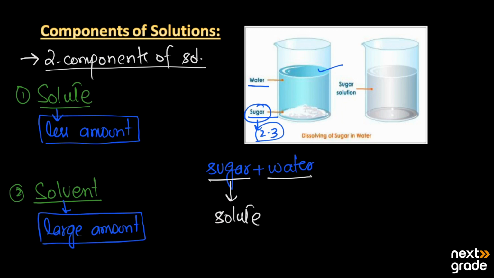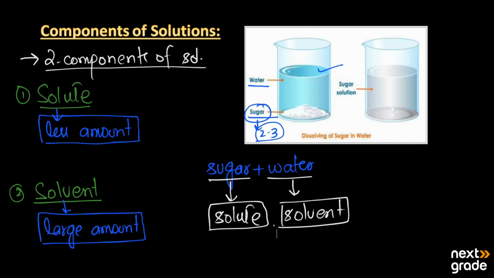On the other hand, if water is in more quantity or more amount, then this water will be known as the solvent. So basically, solutions consist of two components. The one is solute and the other is solvent. If we have one component in large amount, it will be known as the solvent. And the one which is in less quantity will be known as the solute.